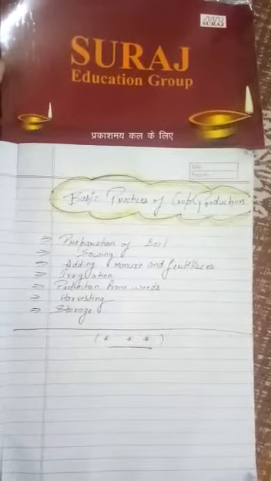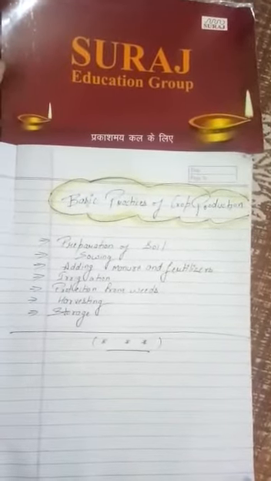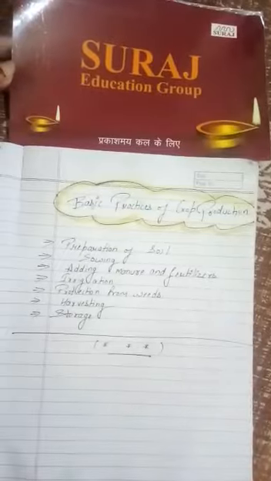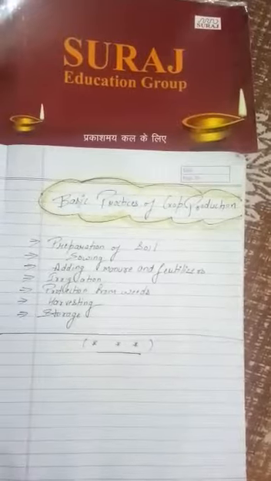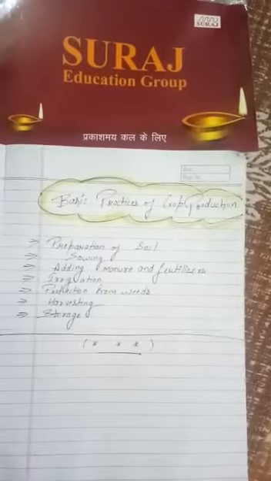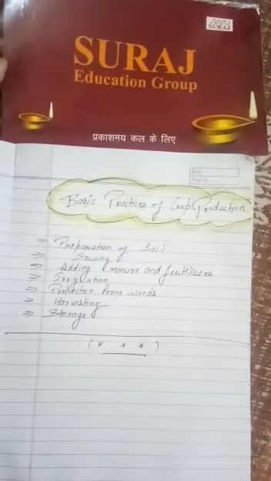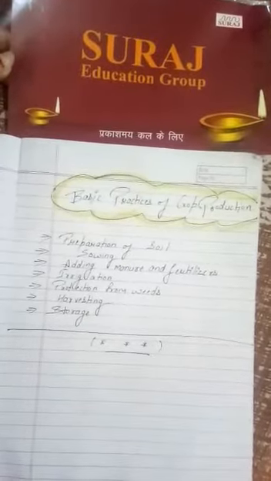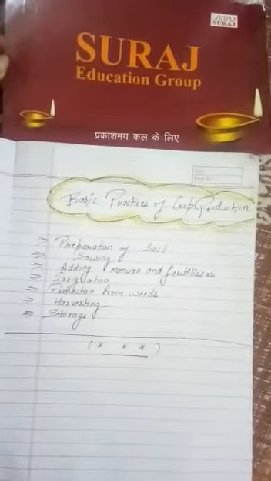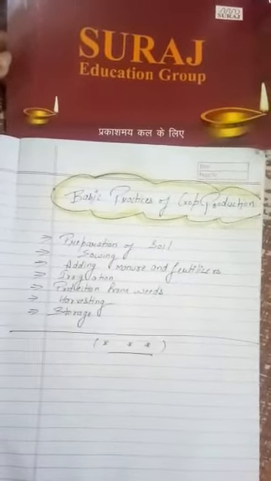The next part is sowing. It means how to sow the seeds into the soil. What are the main points we have to keep in our mind before sowing the seeds? The seeds should be at a proper depth. The seeds should be at proper distances. The seeds must be of good quality, healthy, and free from diseases. It means the seed is free from any type of disease.